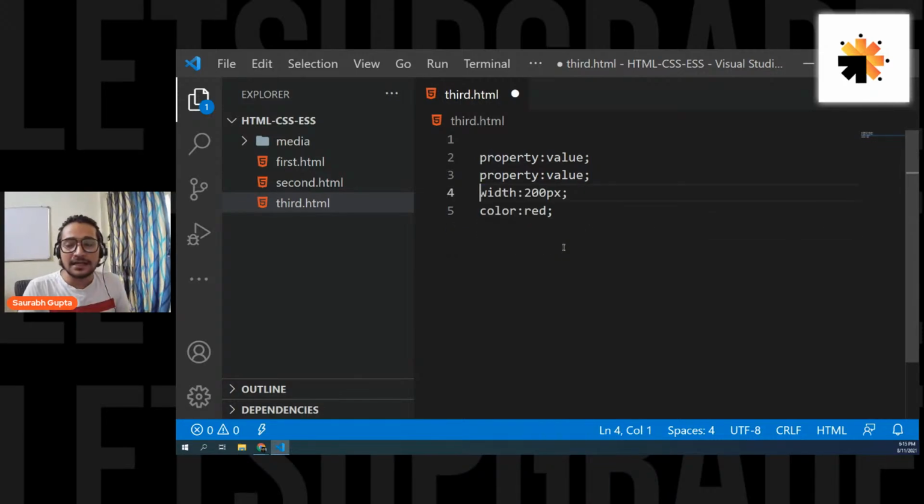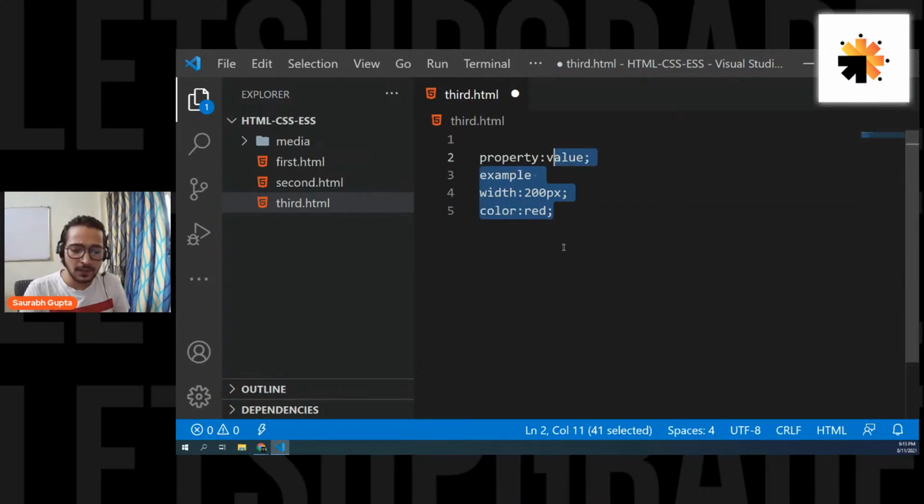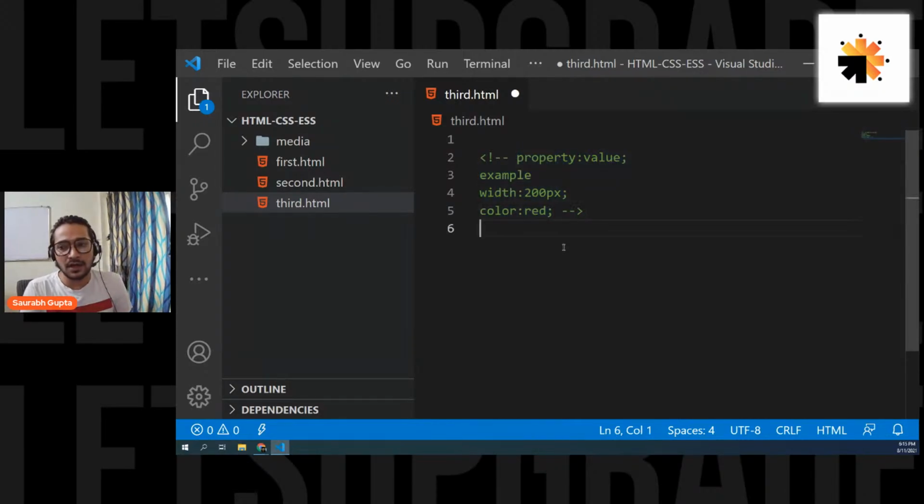Now, this was the first step. Now what is the second step? Let me just remove this. Why am I writing extra things? This is nothing but the example. Let me comment all of this. Now we know how to write CSS. We are going to learn property and value. Simple. Now, how to apply CSS.